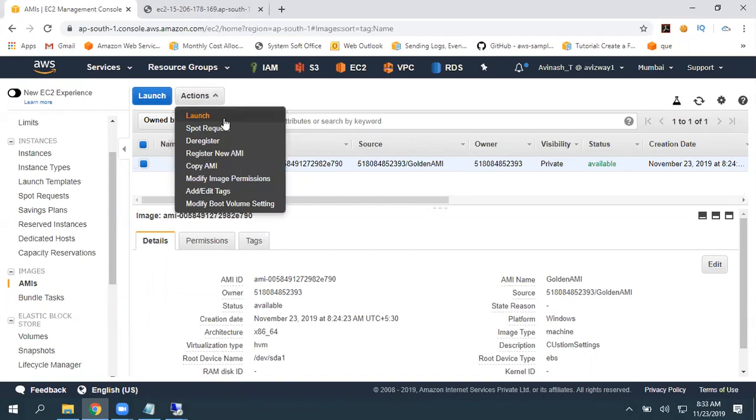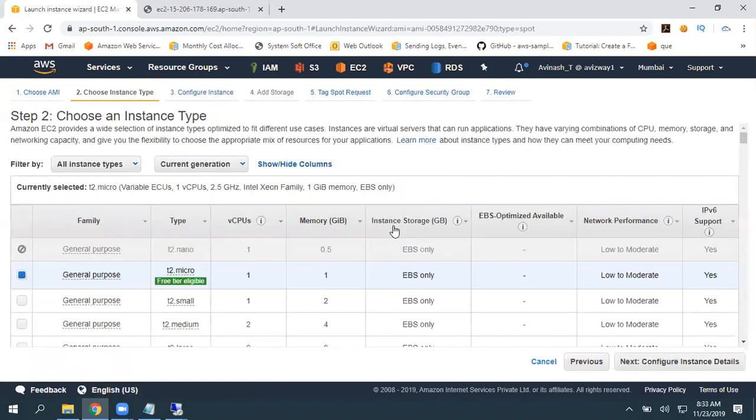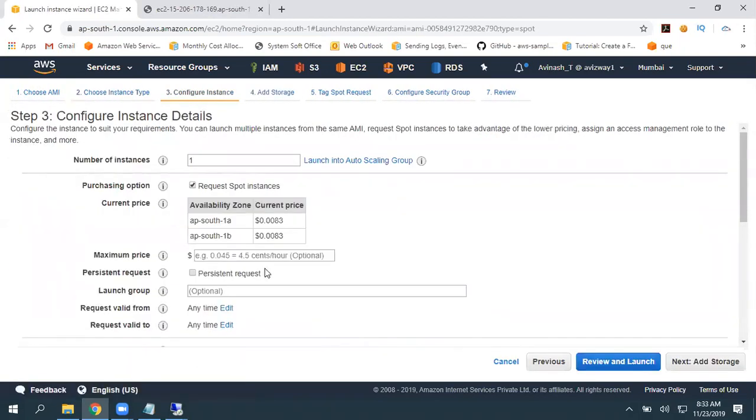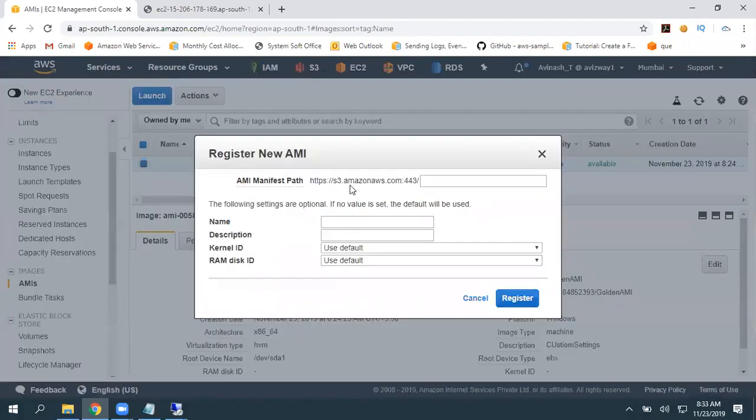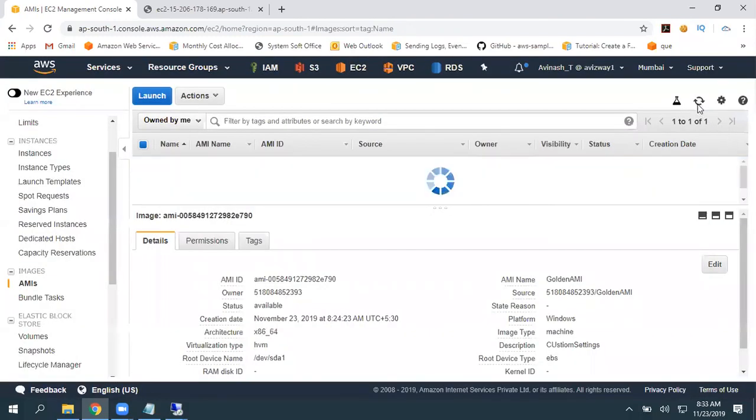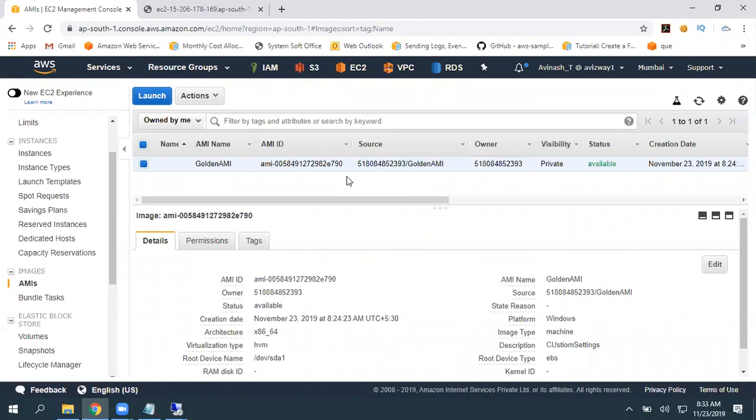And spot request. So if you want to launch the same instance under the spot category, you can go here, you can get this. You can bid your price, remaining all options are the same. Then register new AMI. Earlier we used to have a mechanism like registering an OS by using a manifest file. At the moment that feature is not available, so you really don't need to worry about that. So this is the golden AMI option.